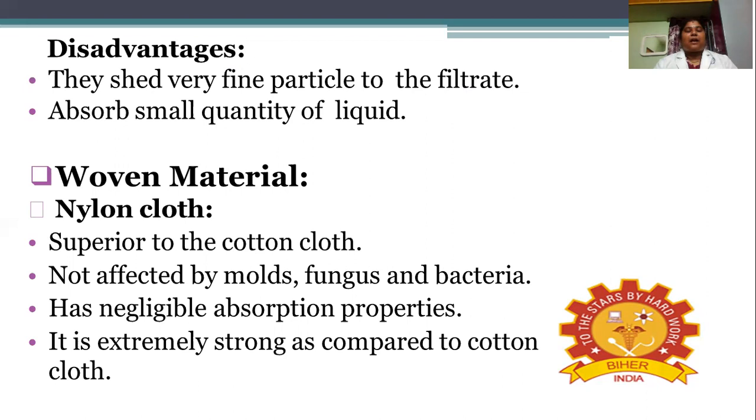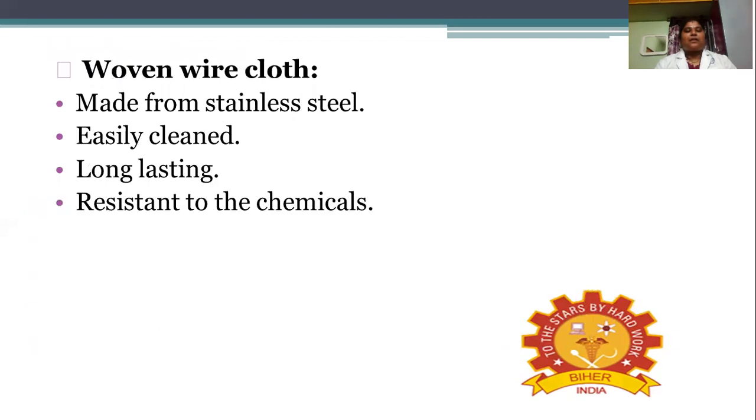Another advantage is that it has negligible absorption properties, and it is extremely strong compared to cloth. So first of all, it shows mechanical strength, then it shows less absorption, and then it is not affected, meaning it will be sterile in nature itself. So these are the advantages of nylon cloth.